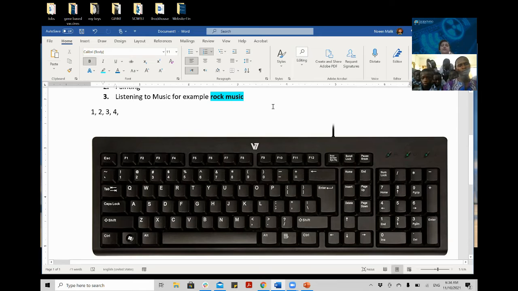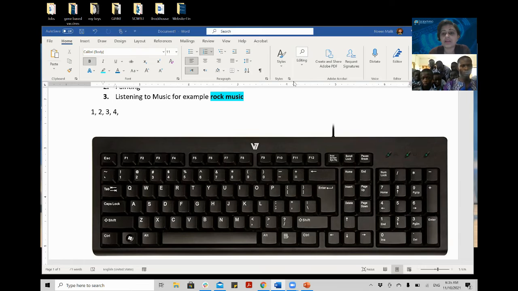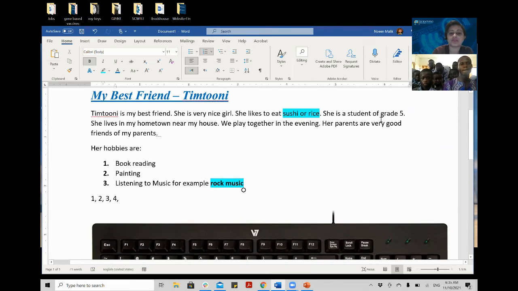Now, here I will end this session, and I see there is something in the chat box. Okay, so let's have questions. If you have questions, just ask in the chat box. Or let me ask you a question. What is your takeaway from here? What did you learn today? What is Microsoft Word? What is it used for? Who would like to answer? What is Microsoft Word for? Or if someone would like to come and type something using the keyboard? No?